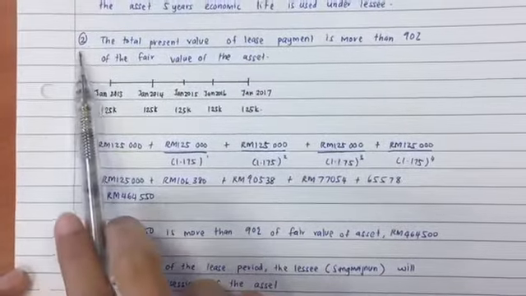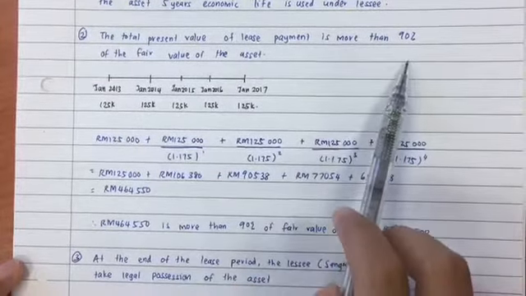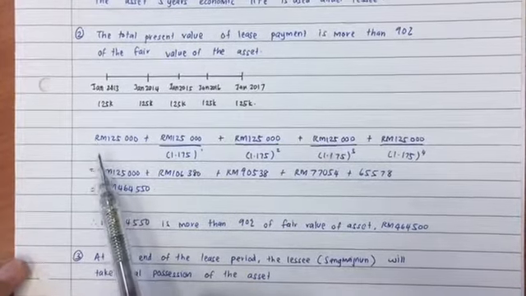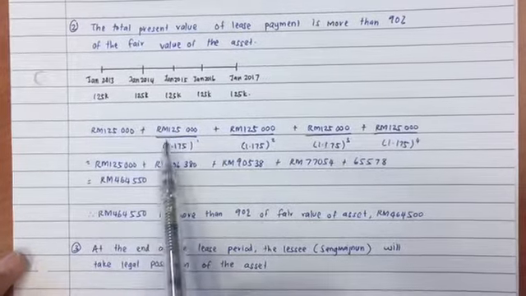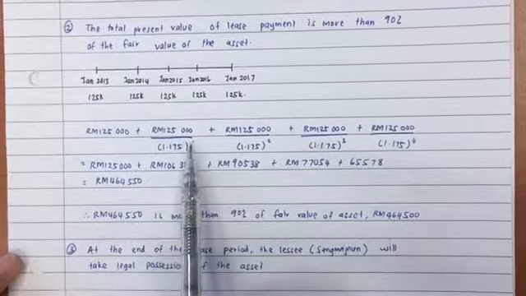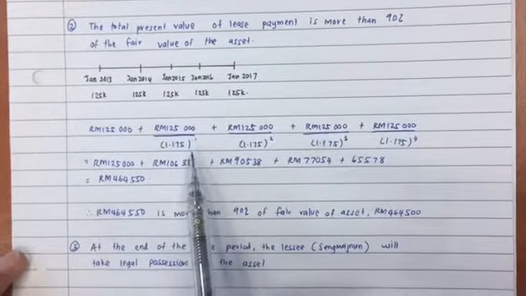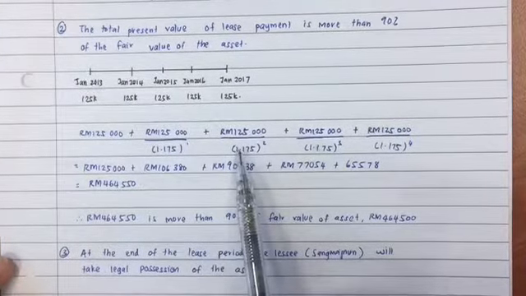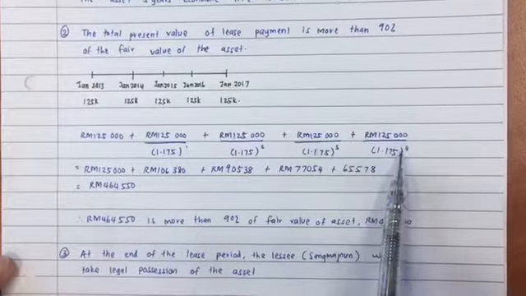The second reason is that the total present value of the lease payments is more than 90% of the fair value of the asset. The calculation will be 125,000 for the first year, and the second year 125,000 divided by the finance charge of 17.5%, and for the third year, the fourth year, and the fifth year.